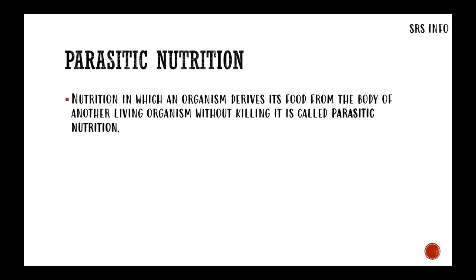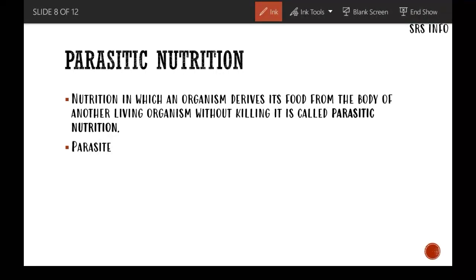Next, parasitic nutrition. Nutrition in which an organism derives its food from the body of another living organism without killing it is called parasitic nutrition. In this type of nutrition, the organism feeds on another living organism which is called the host, and extracts the nutrients, vitamins, minerals, whatever is available in that host. The organism which feeds on the host is called a parasite.